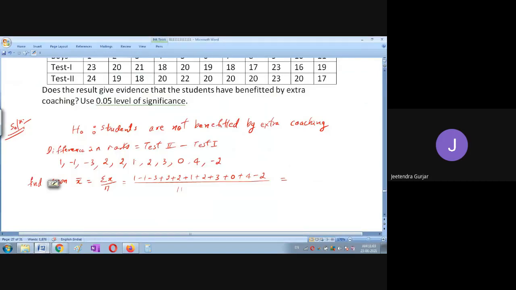Yeah, so what we are finding here, we are finding the mean of these marks, what we have calculated from test 1 and test 2. X bar is equal to summation x divided by n. So sum of all this divided by n. So yes, students, please tell me what is the x bar, that is mean of this data.